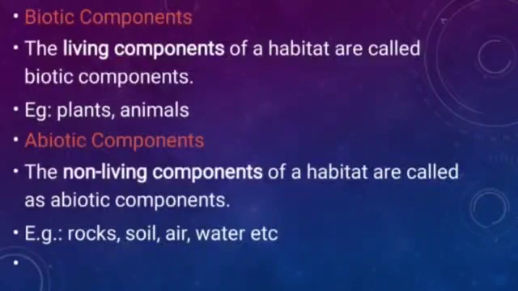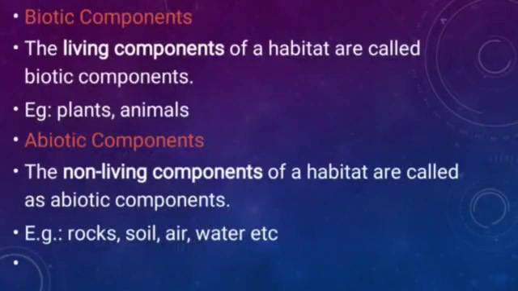Now one more thing: biotic component and abiotic component. What is a biotic component? The living things such as plants and animals in a habitat are its biotic components.